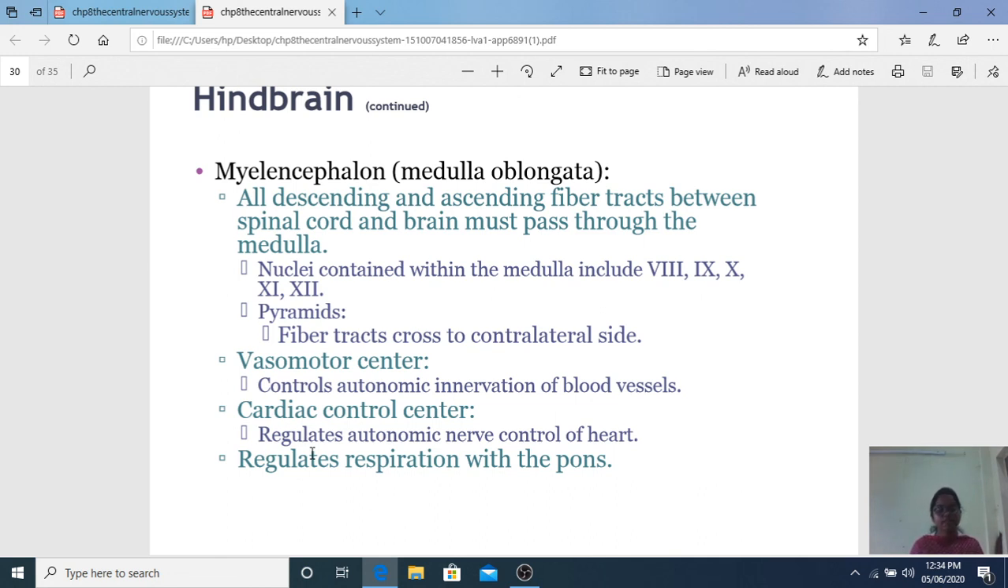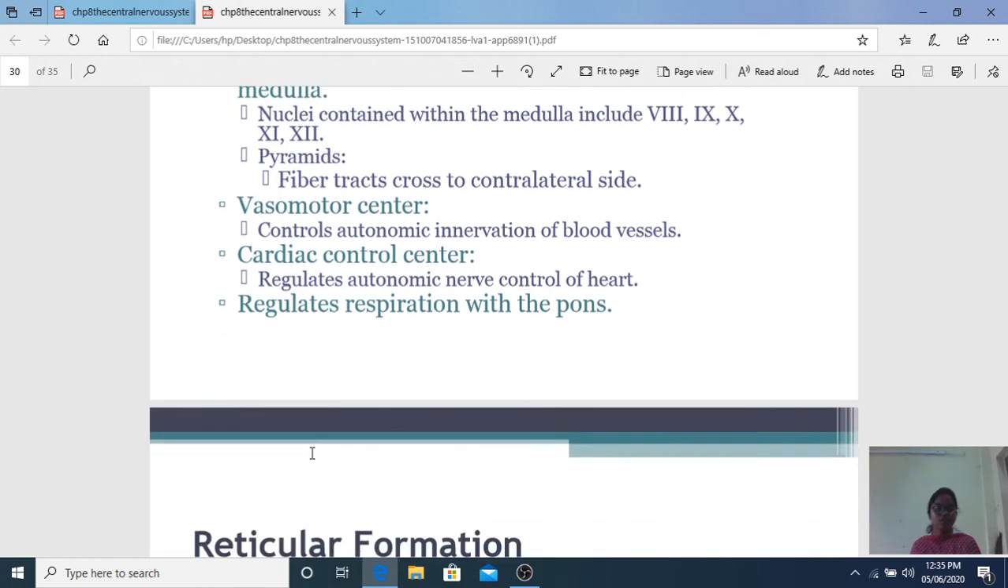In the vasomotor center, as I told you, stimulation decreases BP and decreases heart rate. Increases heart rate when the vasomotor center is inhibited, it decreases BP. The cardiac center is also regulating autonomic control of the heart, and respiration along with the pons.